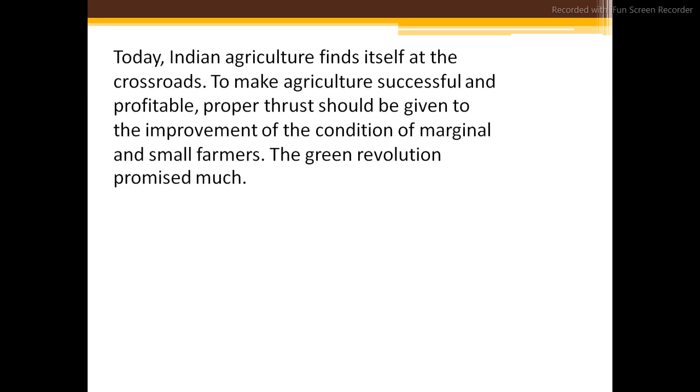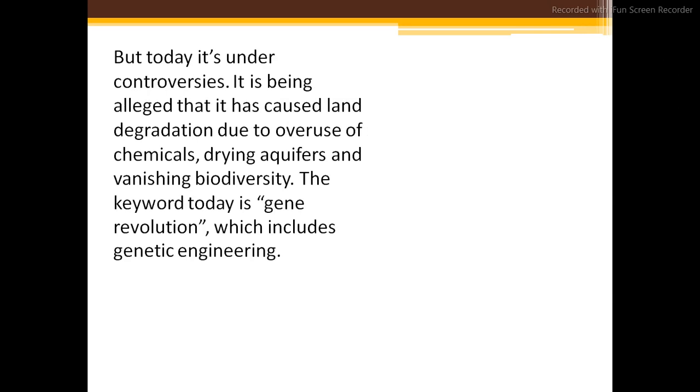Next, today Indian agriculture finds itself at the crossroads, which means that to make agriculture successful and profitable, proper thrust should be given to improving the condition of the marginal and small farmers. The Green Revolution promised much. By the Green Revolution, the government has taken the initiative. We know about the White Revolution and the Green Revolution. But today, it is under controversy.